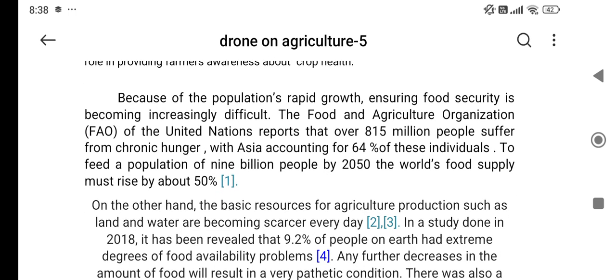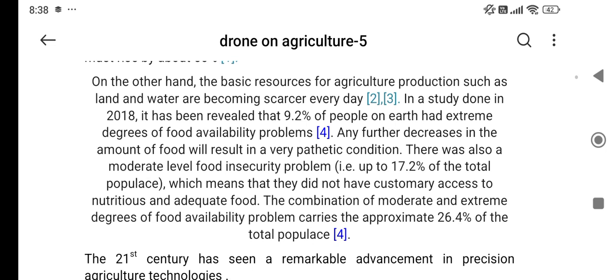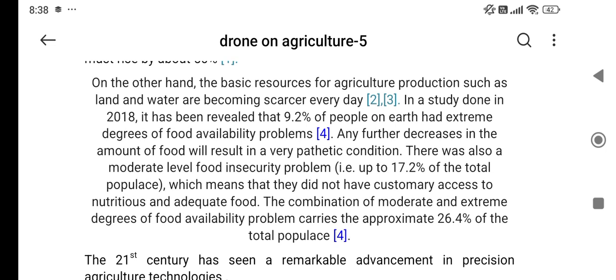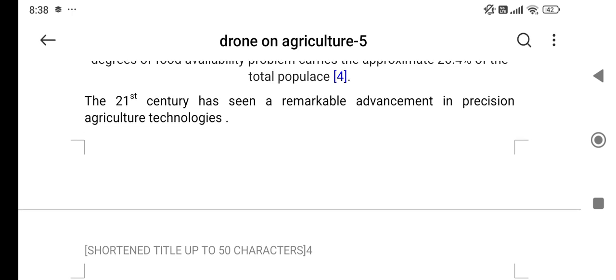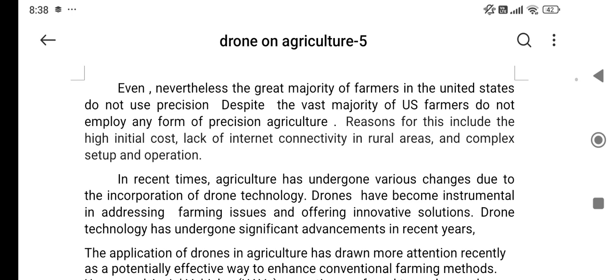Because of the population's rapid growth, ensuring food security is becoming increasingly difficult. The Food and Agriculture Organization (FAO) of the United Nations reports that over 815 million people suffer from chronic hunger. On the other hand, the basic resources for agriculture production, such as land and water, are becoming scarcer every day. A study in 2018 revealed that 9.2% of people on earth had extreme degrees of food availability problems. The 21st century has seen a remarkable advancement in precision agriculture technologies. Even so, the great majority of farmers in the United States don't use precision agriculture.